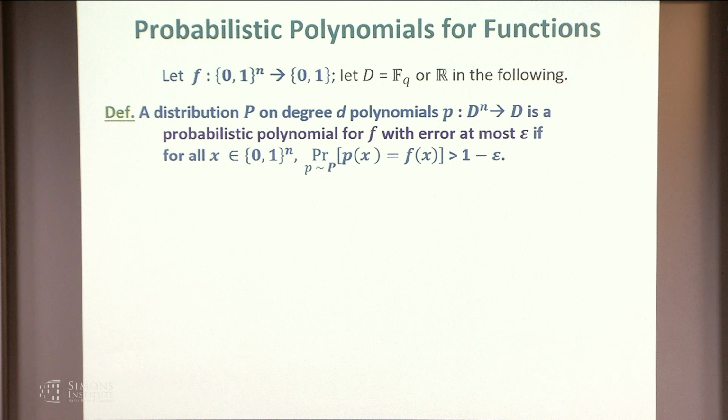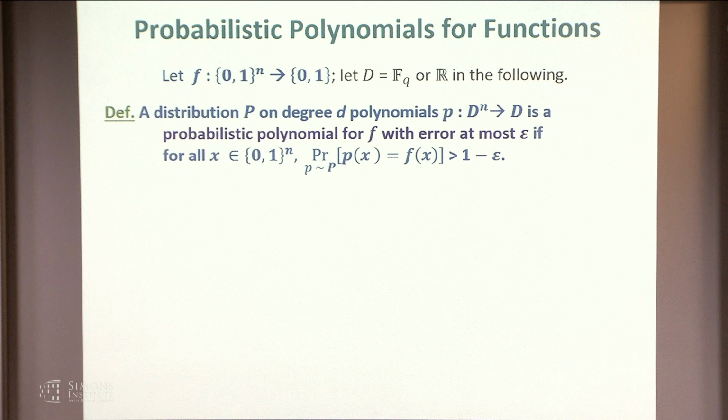So think of this as a worst-case randomized algorithm where your algorithmic model is degree d polynomials. To compute on something, you draw a random polynomial and then with high probability, if epsilon is small, it gives you the right answer for that function.